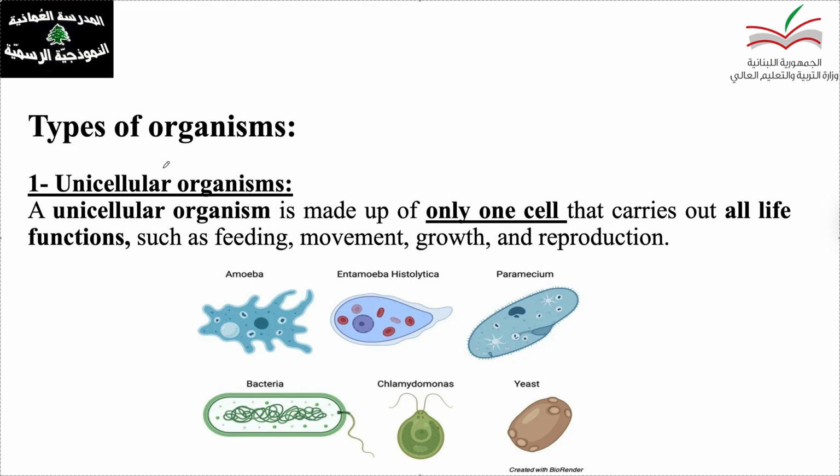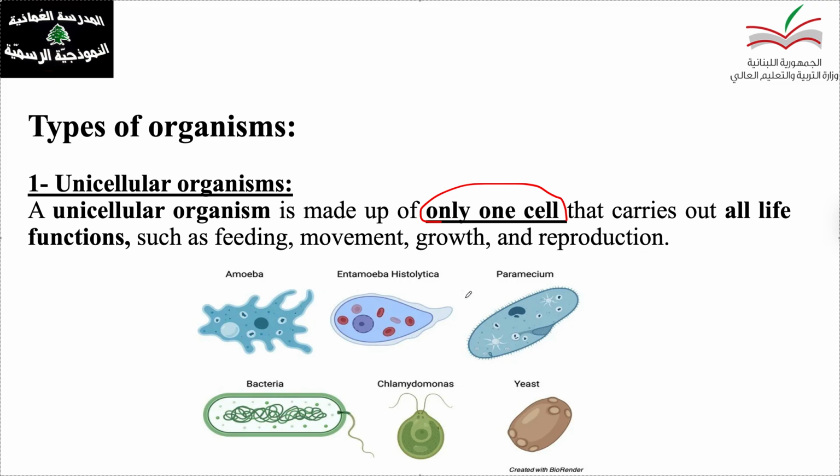Organisms, as we know, are living organisms, living bodies. So the organisms are classified into two types, unicellular organisms and multicellular organisms. Unicellular organisms means they are made up of only one cell. This body is made up of only one cell. And this cell carries out all life functions. It does feeding, can move depending on its type, does growth by itself, does reproduction by itself.